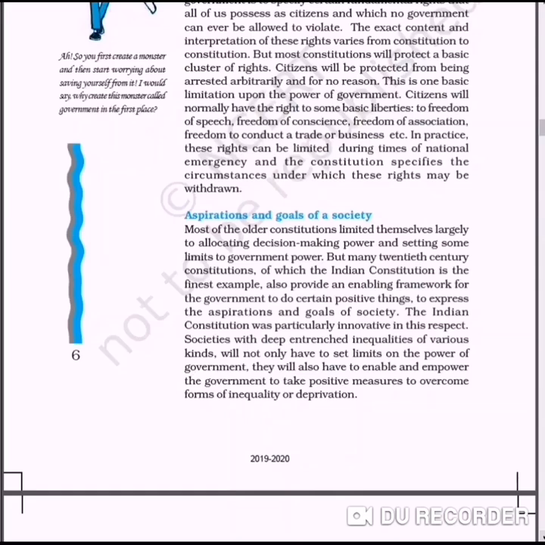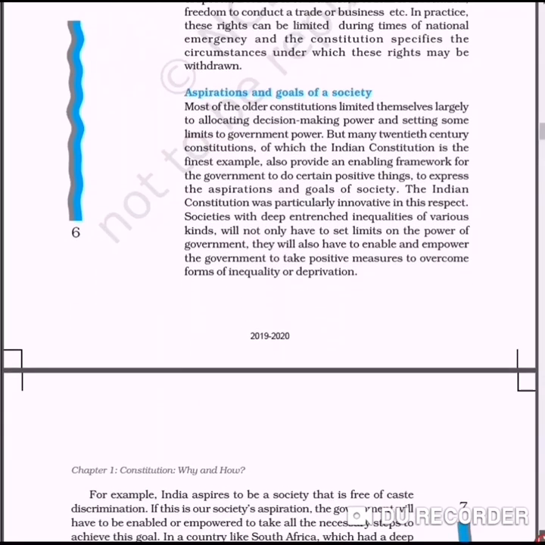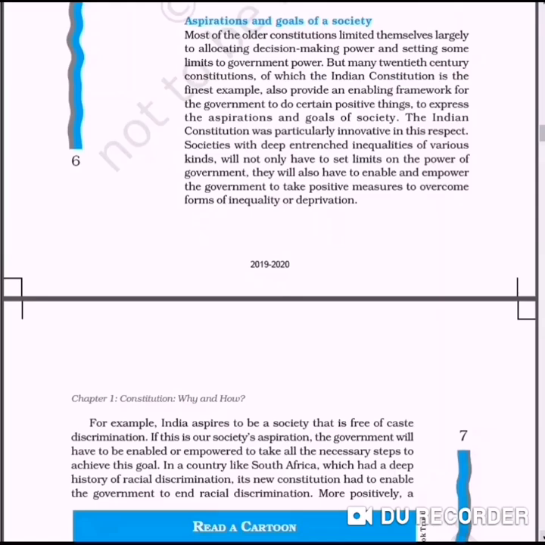So in the 20th century, constitutions, of which the Indian Constitution is the finest example, provide an enabling framework for the government, and even positive powers, to express the aspirations and goals of the society. So go through this chapter very deeply, only then can you follow the meaning of this. But I would like to specify again, listen to it very carefully.